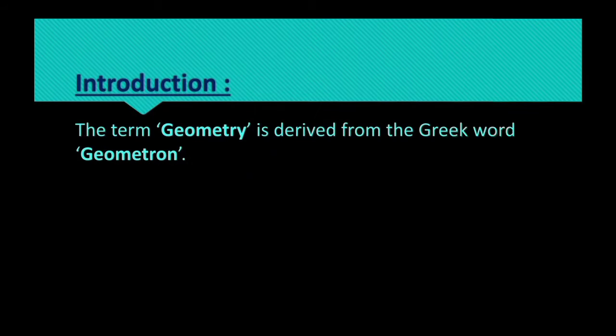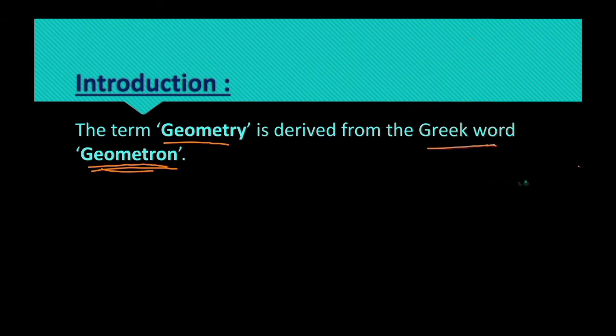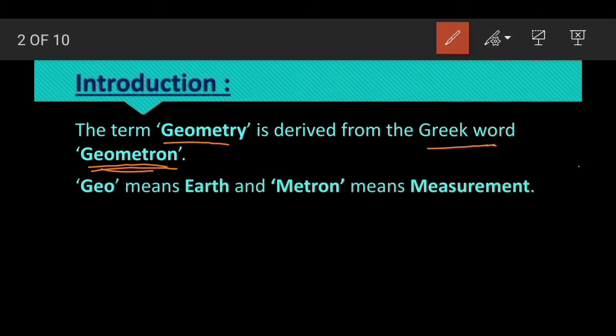So now come to the introduction of this one. The term geometry is derived from a Greek word geometron. This geometron is formed using two words, geo and metron. Now come to the meaning of that one.